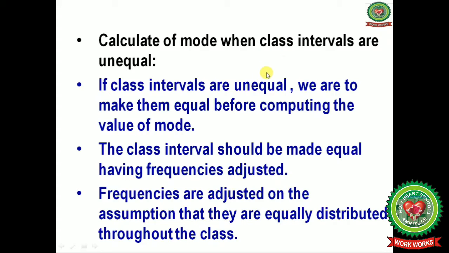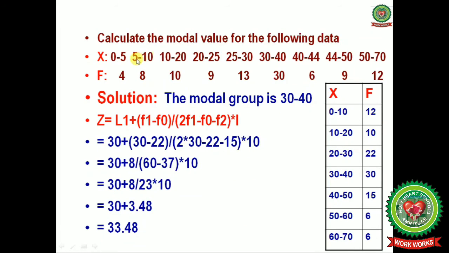Now we have to calculate the mode when class intervals are unequal. Let's see what is here. If the class intervals are unequal, we are to make them equal before computing the value of mode. So the class intervals should be made equal, having frequencies adjusted. Frequencies are adjusted on the assumption that they are equally distributed throughout the class.